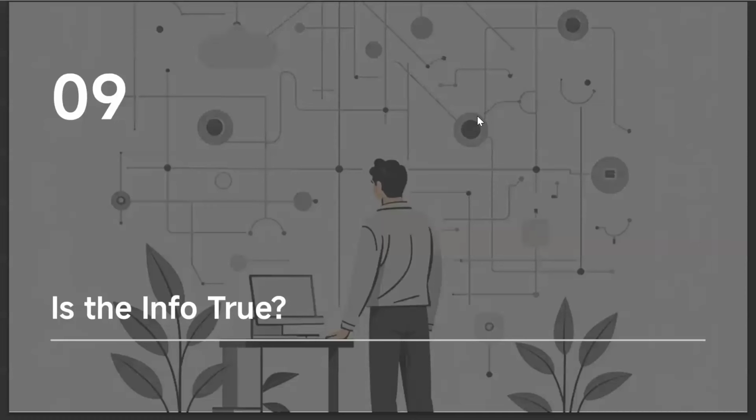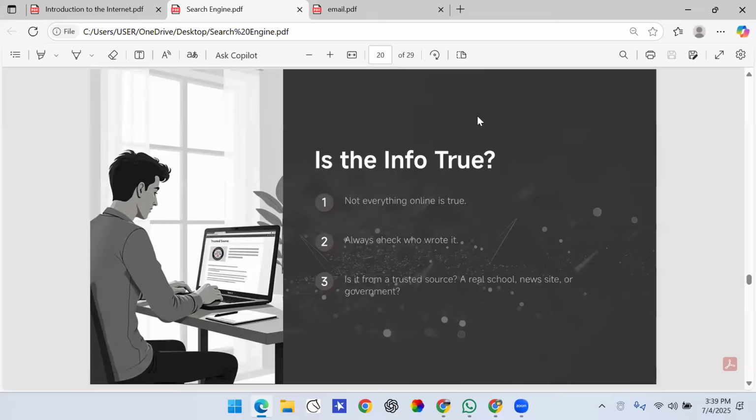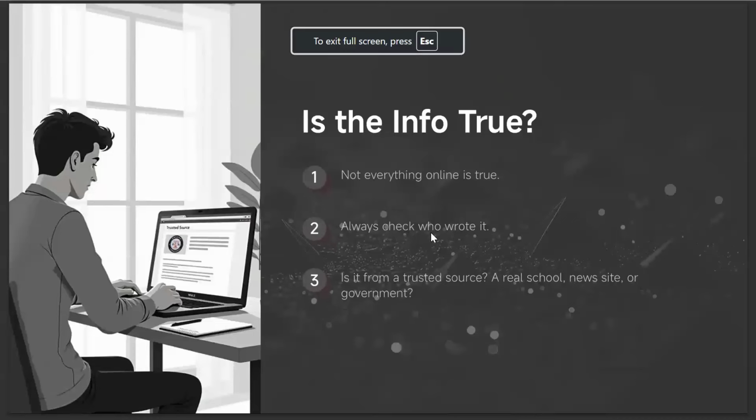And is the information true or not? Not everything online is true, so you always have to check the author who wrote it. Is this from a trusted source? Information that you search online will be from a trusted source if it's from a government website or an education website.